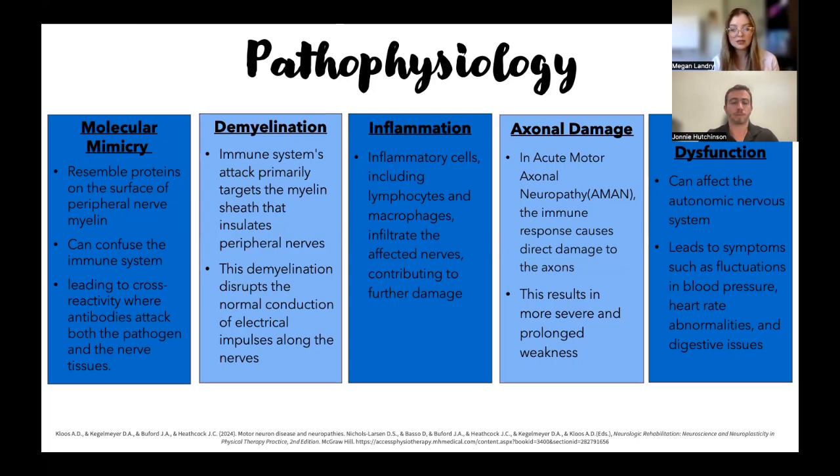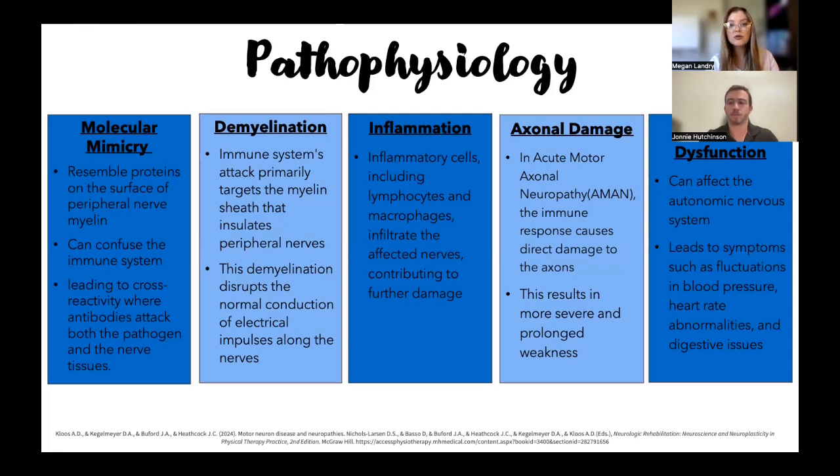So we're moving into the next part. The immune system attacks the myelin sheath and it ends up disrupting the electrical signals going to the muscles. And so that's why you'll see a lot of patients that have GBS have a lot of muscle weakness and paralysis, because the nerves can't effectively communicate with the muscles.